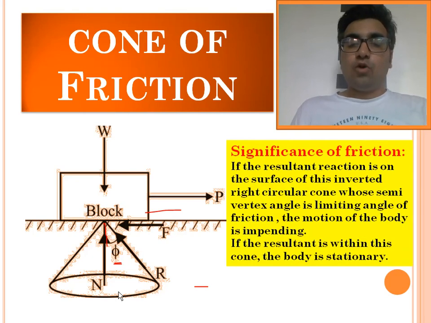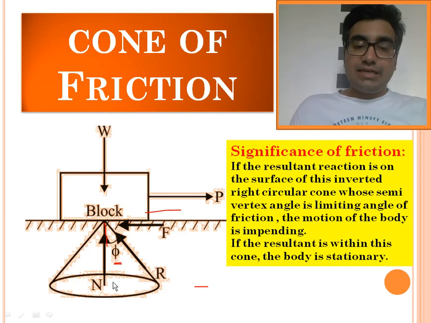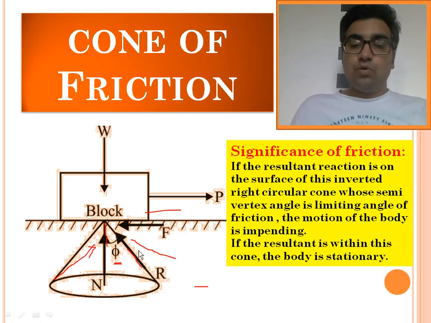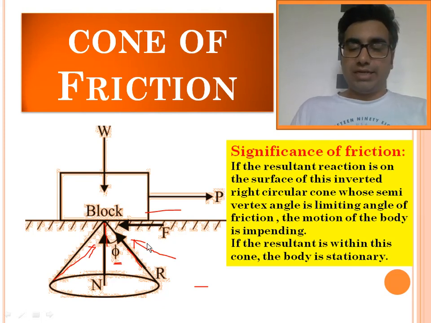The advantage of the cone of friction is that if the resultant reaction is on the surface of this cone, the body is on the verge of motion. If the resultant reaction lies in between, the body is at rest. If the resultant reaction is outside, the body is in motion. So with the help of the cone of friction, we determine whether the body is stationary, moving, or on the verge of motion. Is that okay, my dear friend?